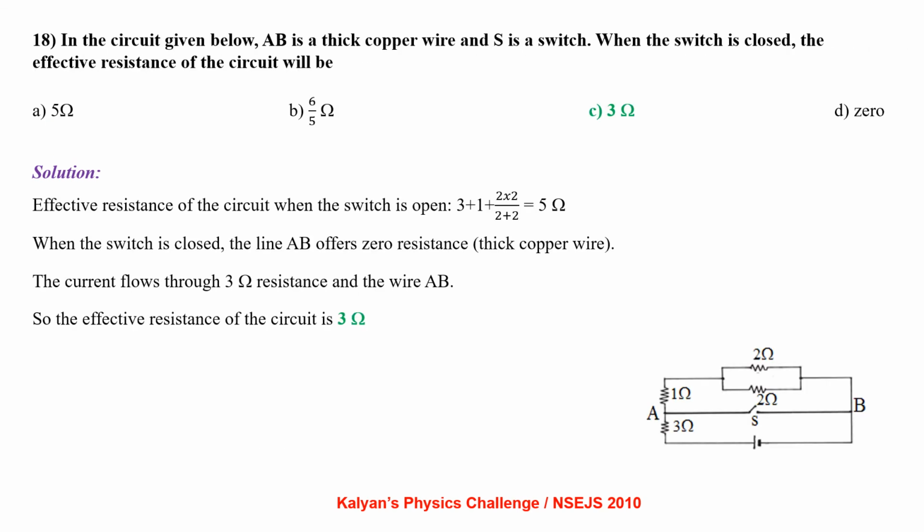In the circuit given below, AB is a thick copper wire and S is a switch. When the switch is closed, the effective resistance of the circuit will be? Effective resistance of the circuit when the switch is in open condition is 3 plus 1 plus (2 into 2) by (2 plus 2), which comes out to be 5 ohm. When the switch is closed, the line AB offers a zero resistance path as it is a thick copper wire. The current flows through 3 ohm resistance and the wire AB, so the effective resistance of the circuit is 3 ohm.